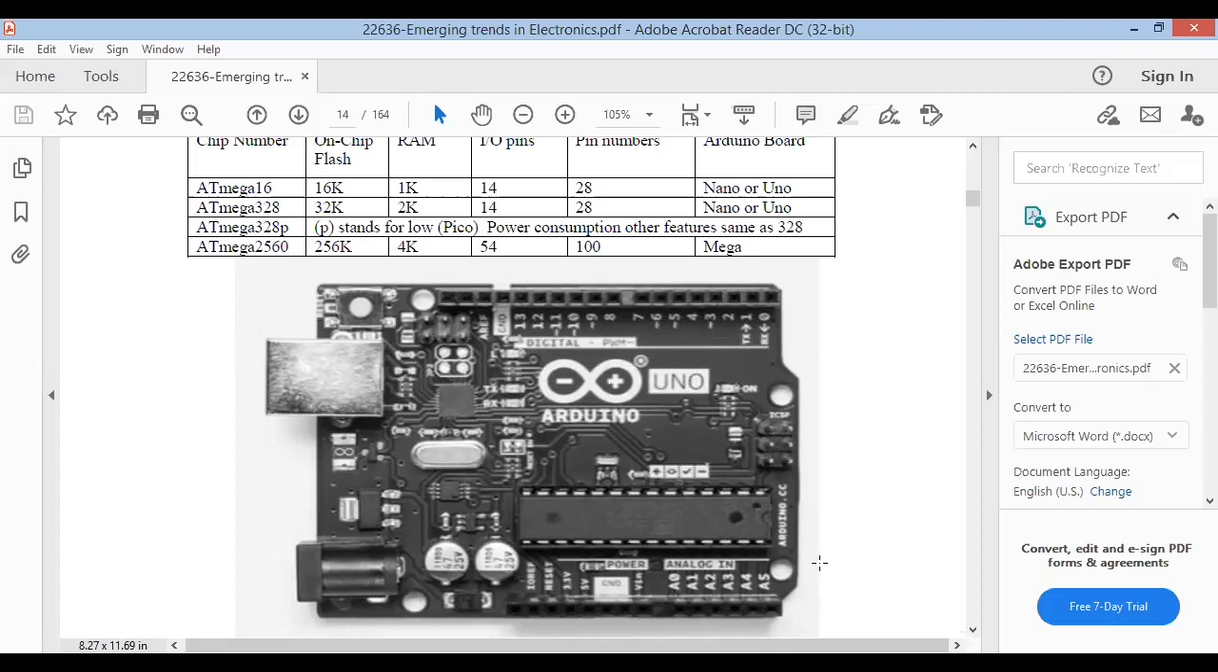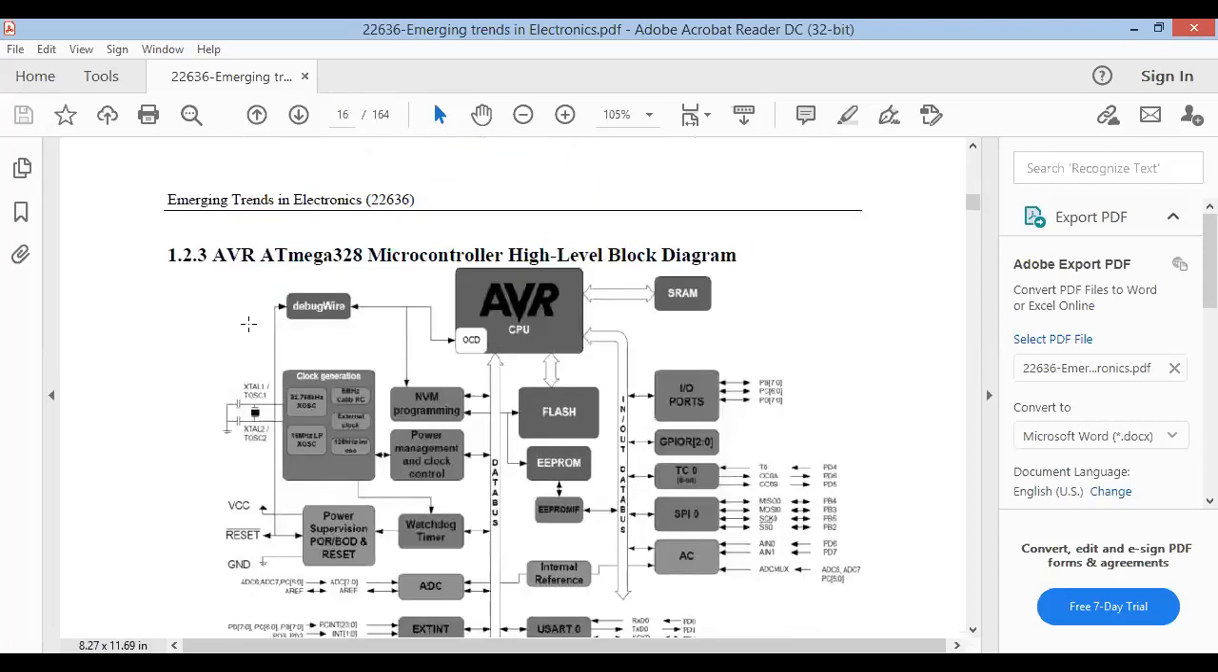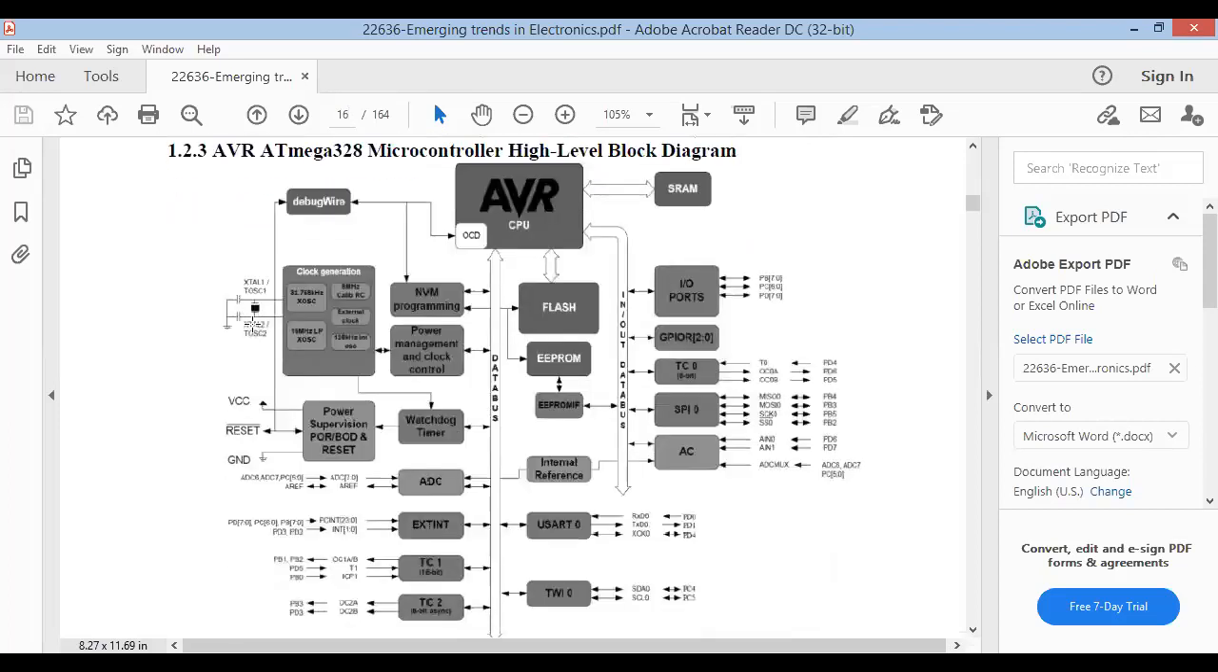Ready? Now we are going to see the AVR Atmega 328 microcontroller block diagram. As you can see, this is the block diagram for the AVR microcontroller. So this is the AVR CPU, flash memory, EEPROM memory, input output ports. GPIO registers are there.